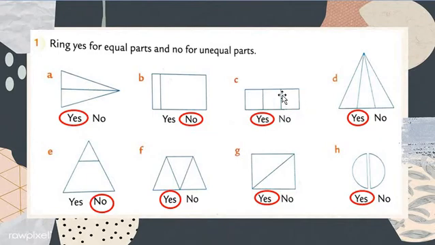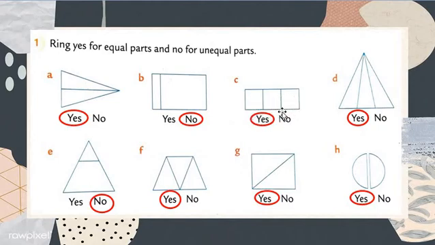Here is a rectangular shape, a block-like structure. So my dear students, see here, this is question number C. It is a block-like structure, and in the rectangle, how many parts are there? There are 3 parts.